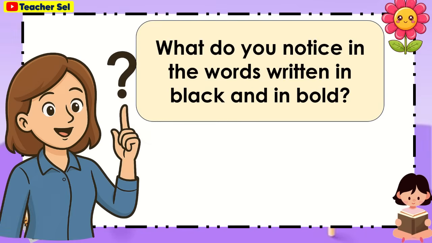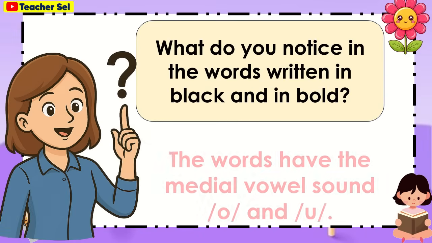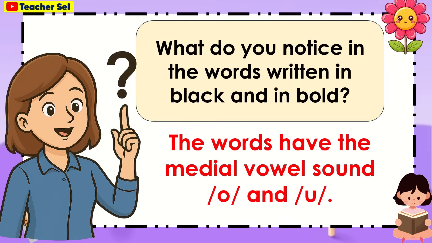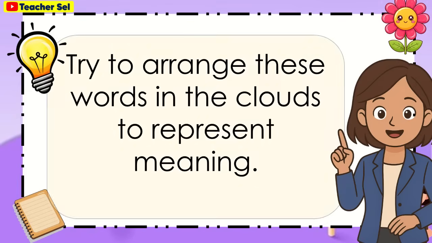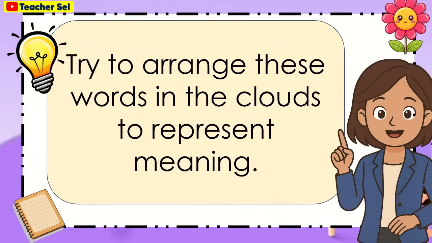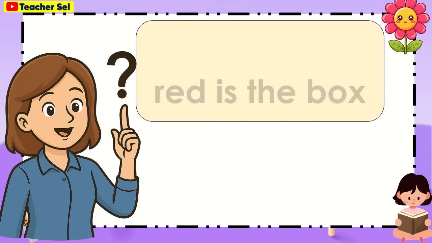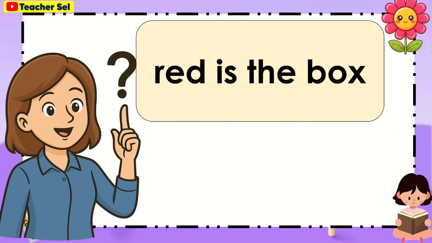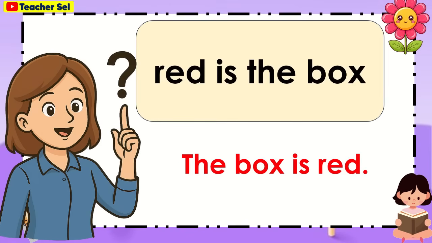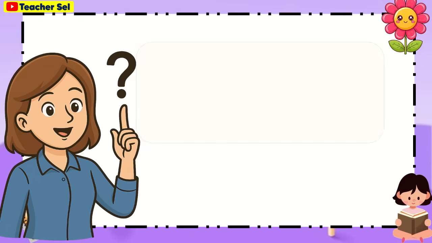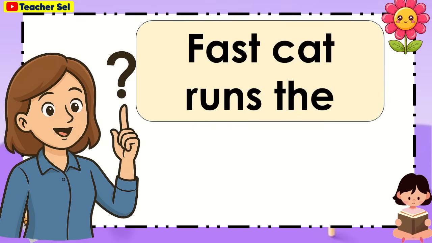What do you notice in the words written in black and in bold? The words have the medial vowel sounds O and A. Try to arrange these words in the clouds to represent meaning. Red is the box. You're right, the answer is the box is red. Fast cat runs the.